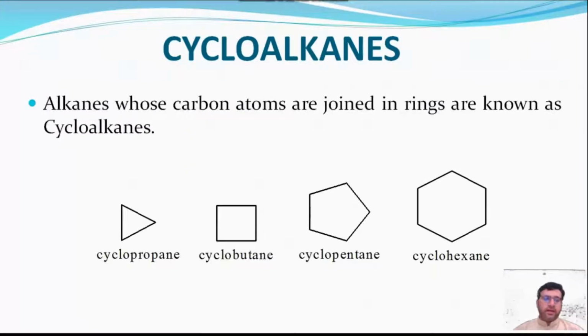Cycloalkanes. Carbon atoms joined in a ring are known as cycloalkanes, for example, cyclopropane, cyclobutane, cyclopentane, and cyclohexane.